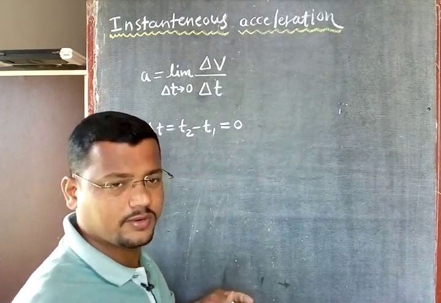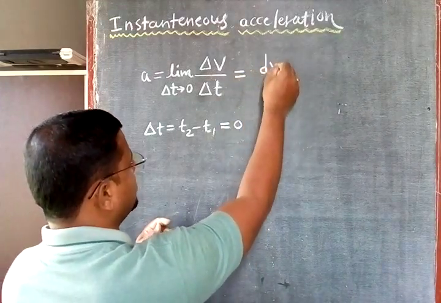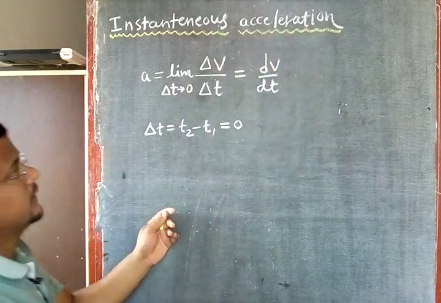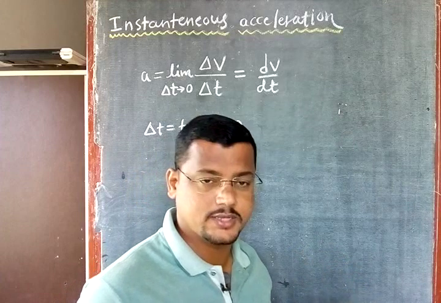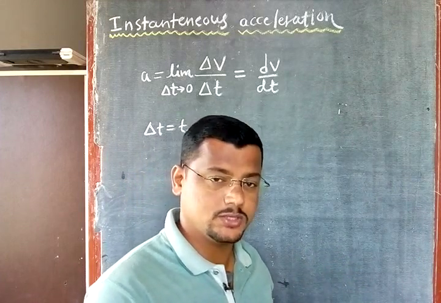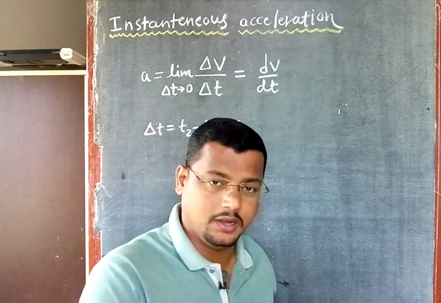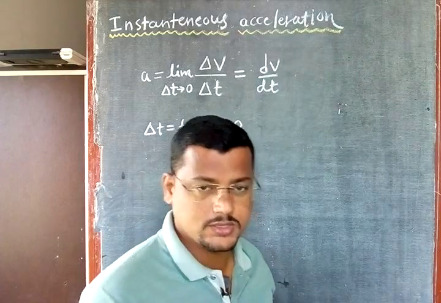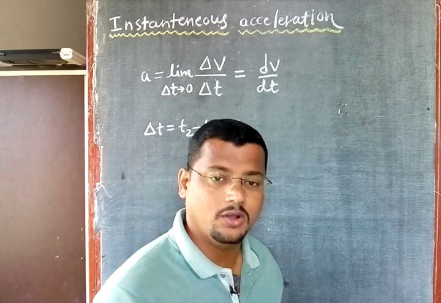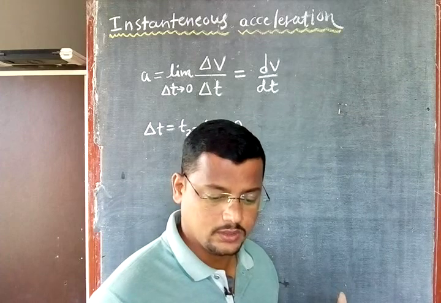Each and every instant of time the acceleration is changing here. So this is equal to change in velocity, dv, divided by change in time, dt. This is your instantaneous acceleration. Why instantaneous acceleration? Because the given instant is t1, the next instant of time is t2, and the gap between t1 and t2 is very small, so it is called instantaneous. Each and every instant the acceleration of the object goes on changing here. Okay, we have seen that.